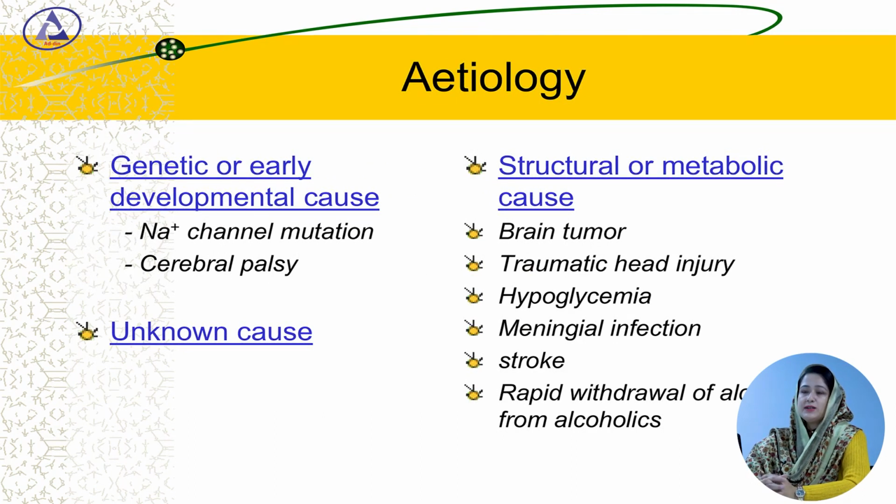Now, what are the etiologies for epilepsy? Number 1, genetic or early developmental cause, that is sodium channel mutation and cerebral palsy. Number 2, unknown cause, and number 3, structural or metabolic cause. The structural or metabolic causes are brain tumor, traumatic head injury, hypoglycemia, meningeal infection, stroke, rapid withdrawal of alcohol from alcoholics.